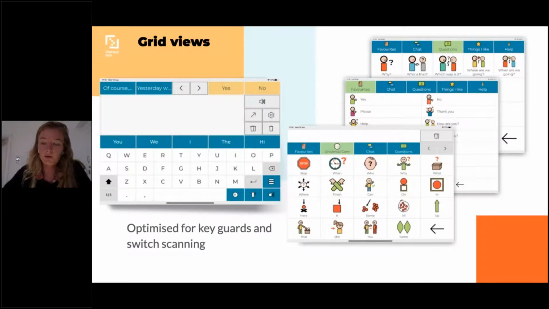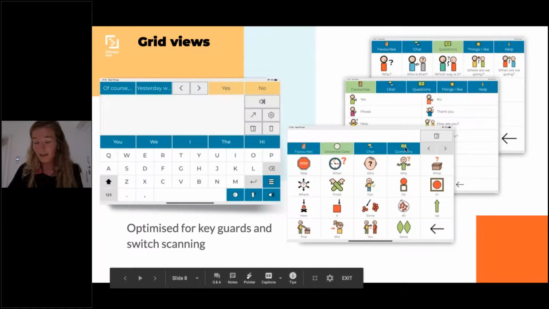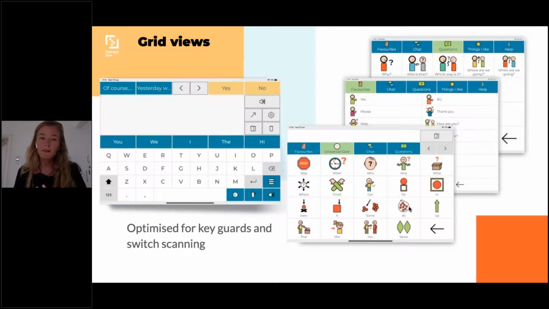We now also offer a grid view, which will display the content of your phrase bank within a grid. So if you feel you're not really using the keyboard at all to type your message and communicate, and you're only using your phrase bank, you can make this grid view your home screen. In that case, every time that you open the app, this layout will appear, and this will be your default home screen.